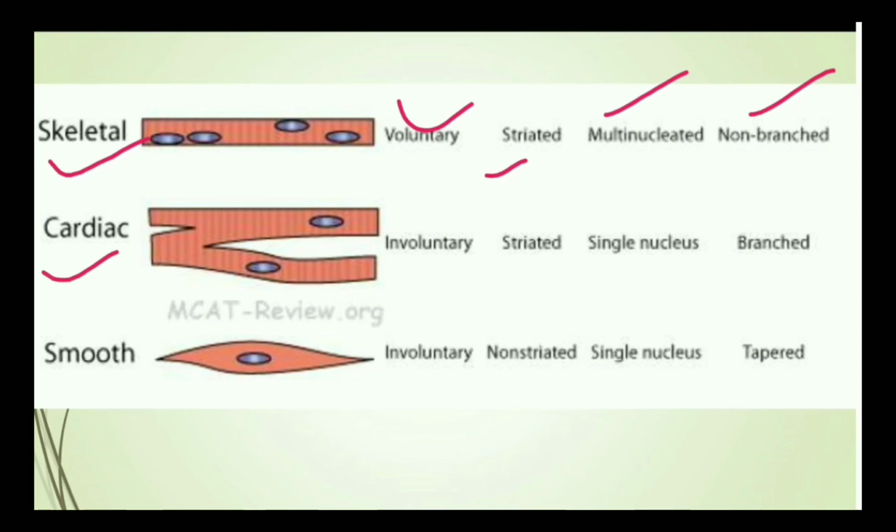Then we have the cardiac muscles. They are involuntary in nature, but they show faint striations, so they are striated muscles. They have a single nucleus and they are branched.